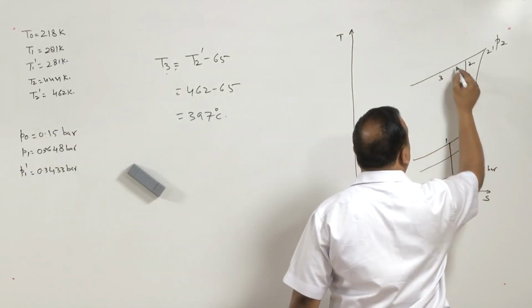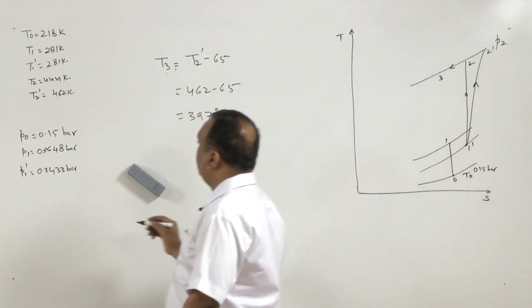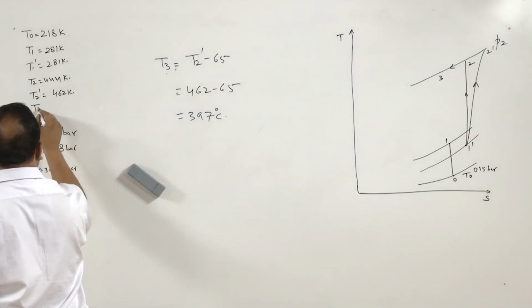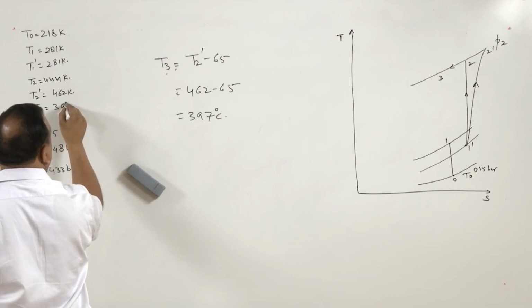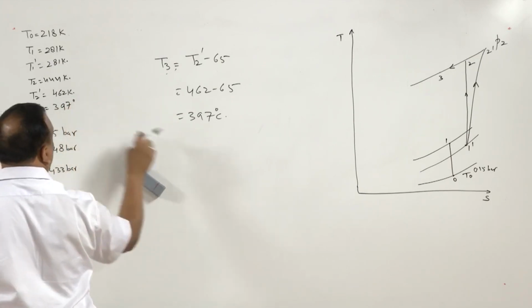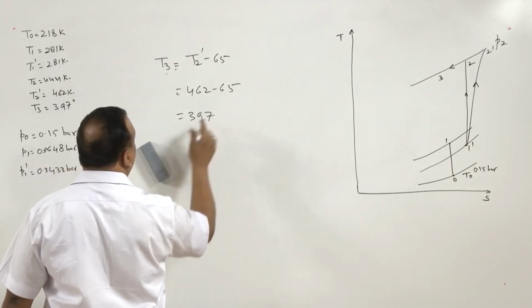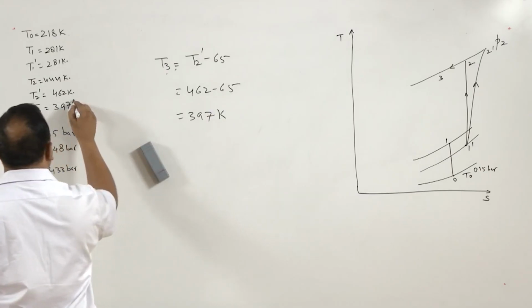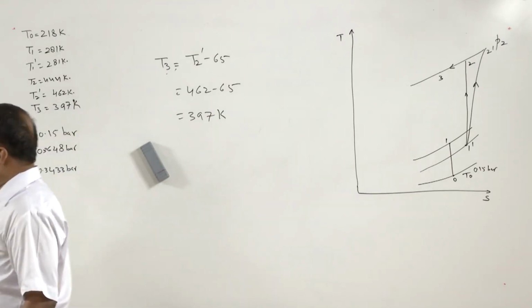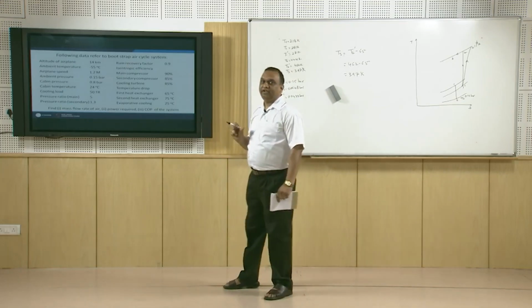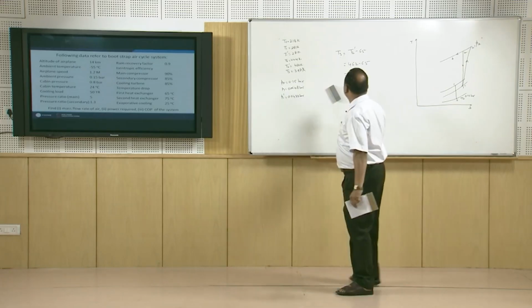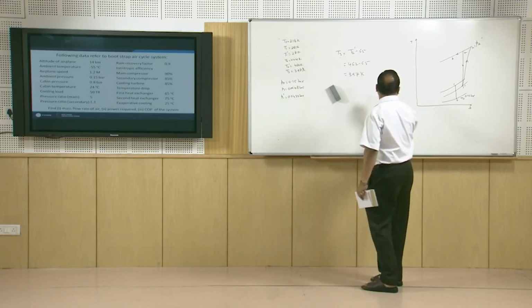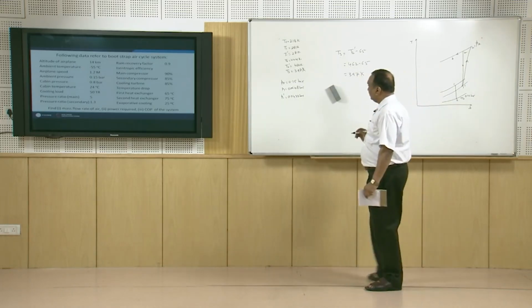So T3 is 397 Kelvin, not degree centigrade. Because the temperature drop is 65 degrees centigrade, a change in temperature, we did not convert into Kelvin. So the temperature at state 3 is 397 Kelvin.